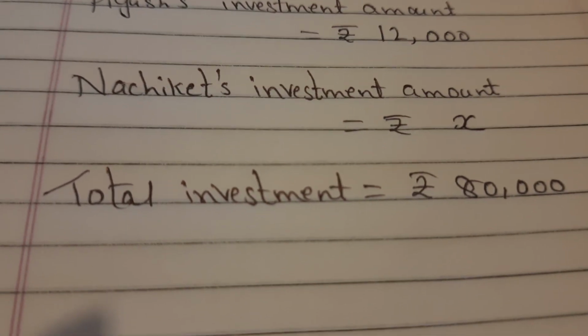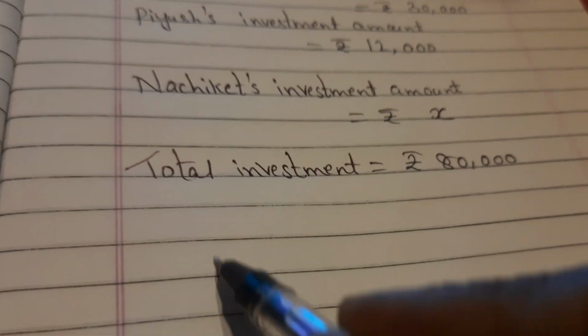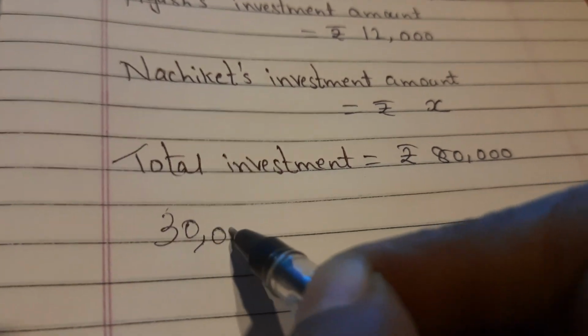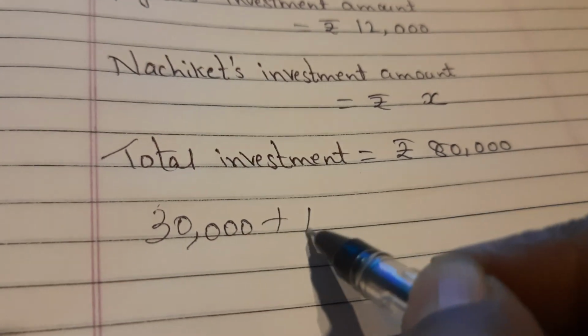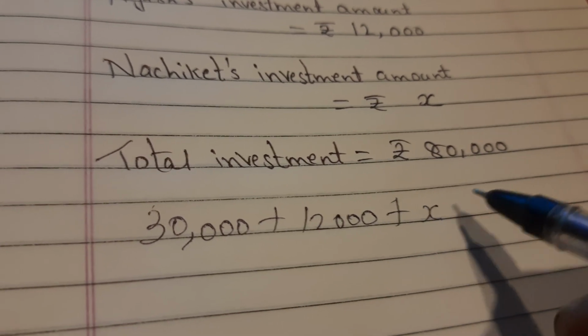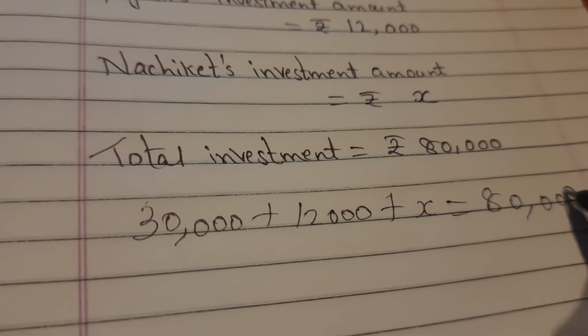Total investment 80,000. So now what are we going to do? We will add all of them. That is 30,000 of Shweta plus 12,000 of Piyush plus X, Nachiket's, is equal to 80,000.